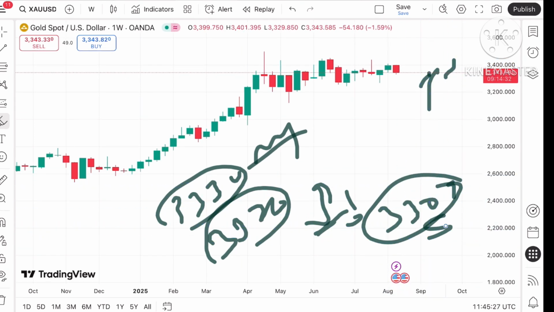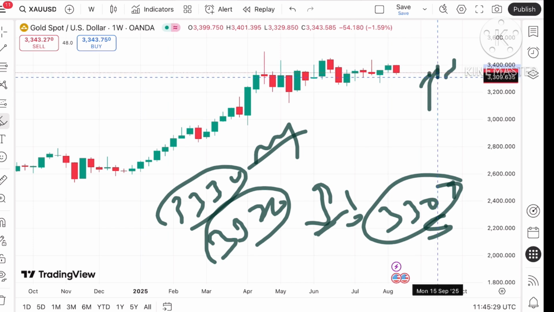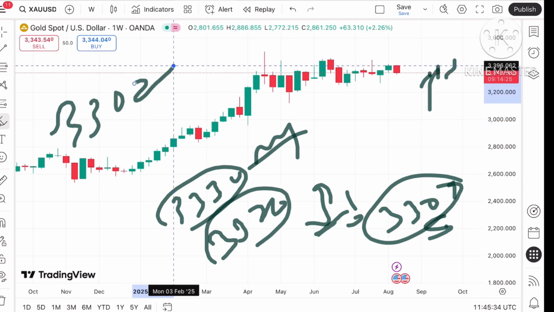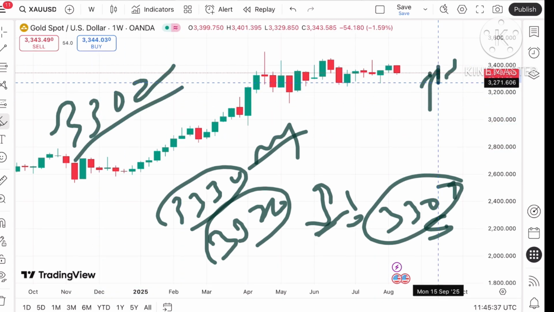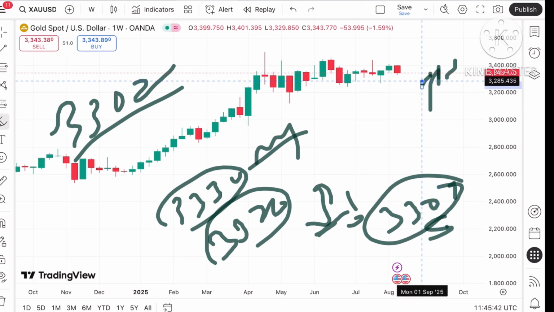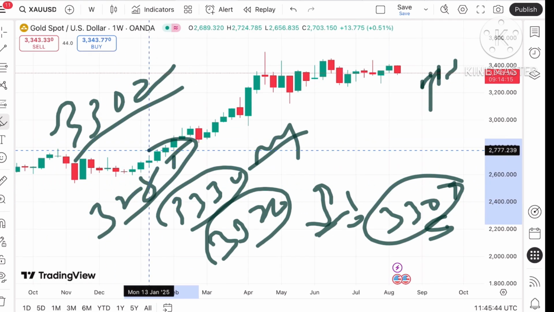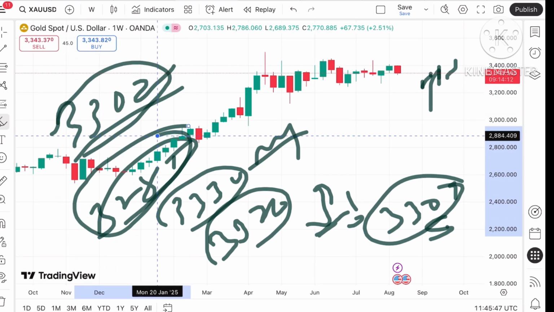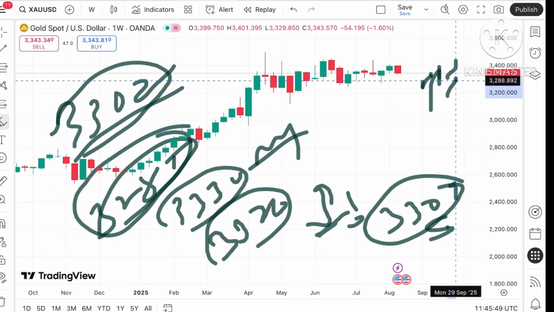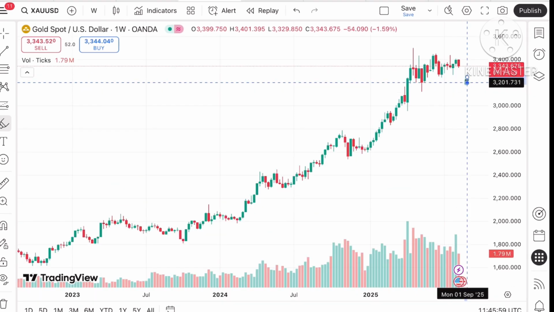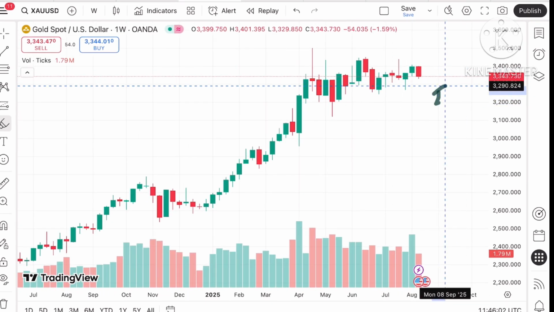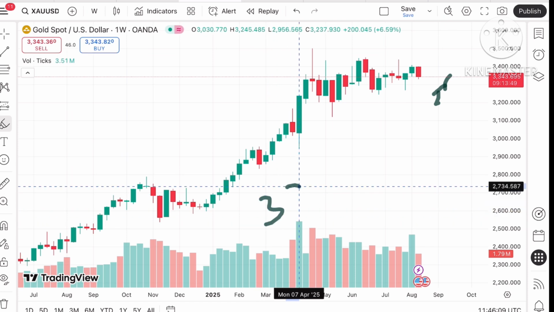This is the third support, so if the price starts falling below 3309, a further downfall can be seen towards the next level of 3302, and if the price falls below 3302, a further downfall can be seen towards a level of 3285. Remember that after this level, if the price falls below 3285, a further downfall can be seen towards the next weak level, around 3269.